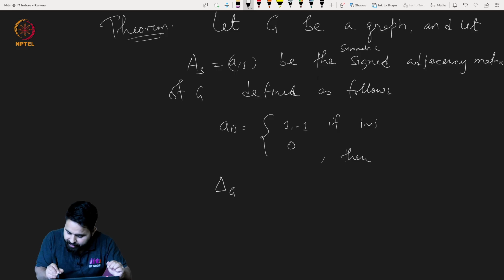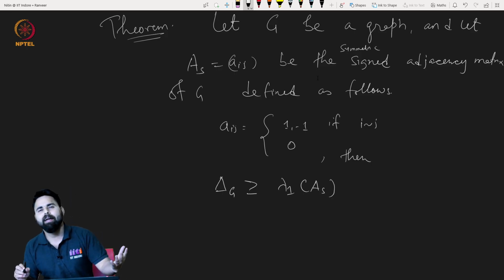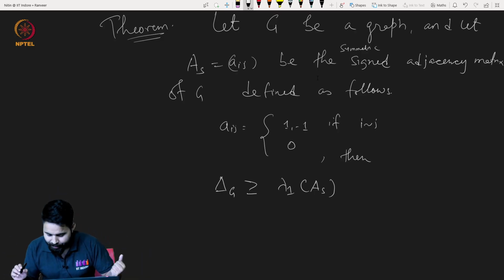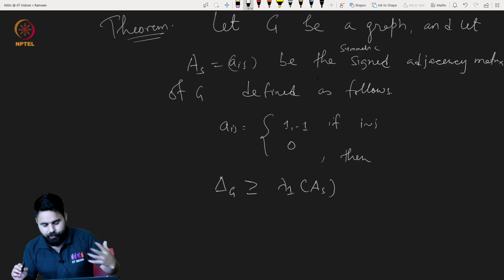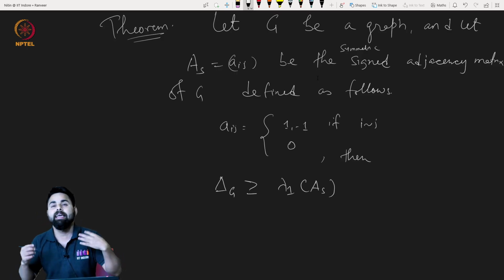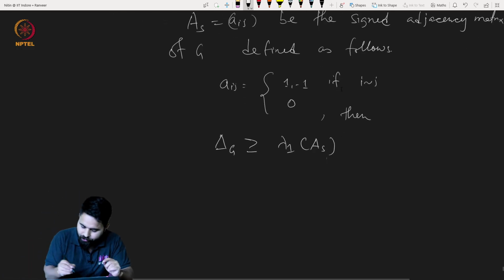The maximum degree of G is always greater than or equal to the largest eigenvalue of the signed adjacency matrix. In fact, if you replace the minus sign with plus, this is the adjacency matrix, and this holds. We have already seen that. So let us prove this for the signed case; the proof is almost the same.